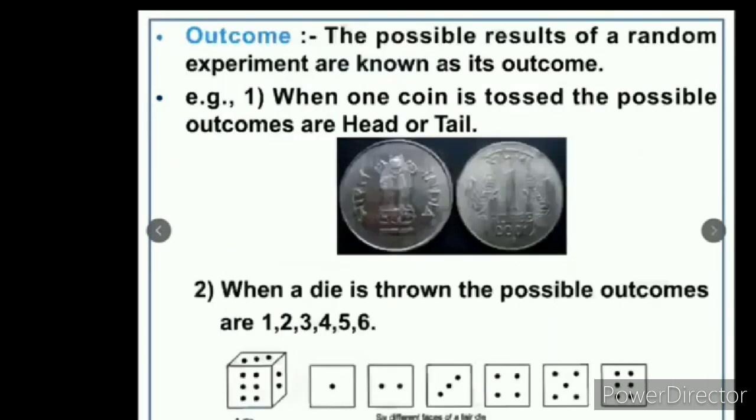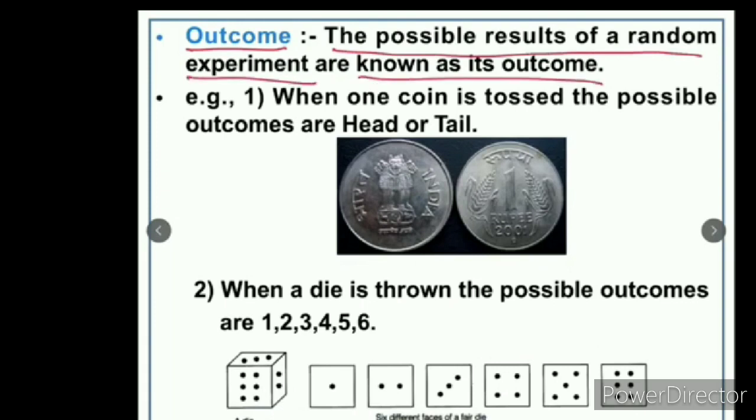We'll move to the next topic, outcome. The possible results of a random experiment are known as its outcomes. If we toss a coin, what will be the result? It may fall head or tail.